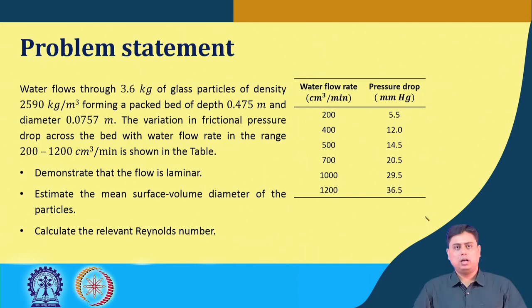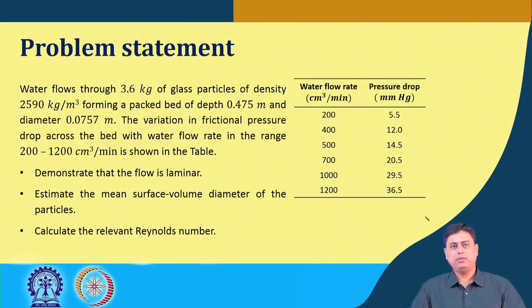The problem mentions that water flows through 3.6 kg of glass particles of density 2590 kg per meter cube, forming a packed bed of depth 0.475 meter and diameter 0.0757 meter.